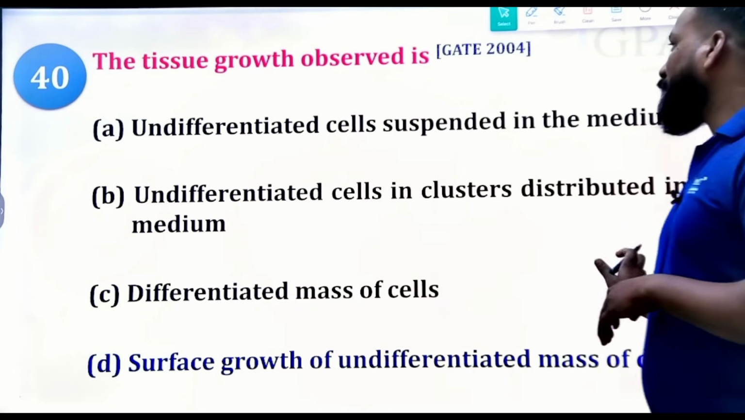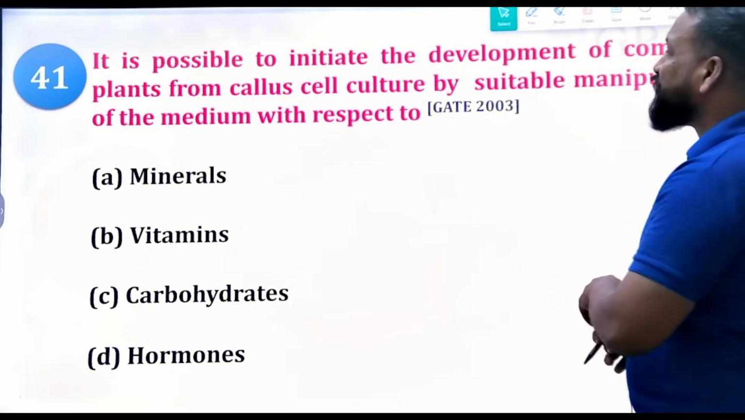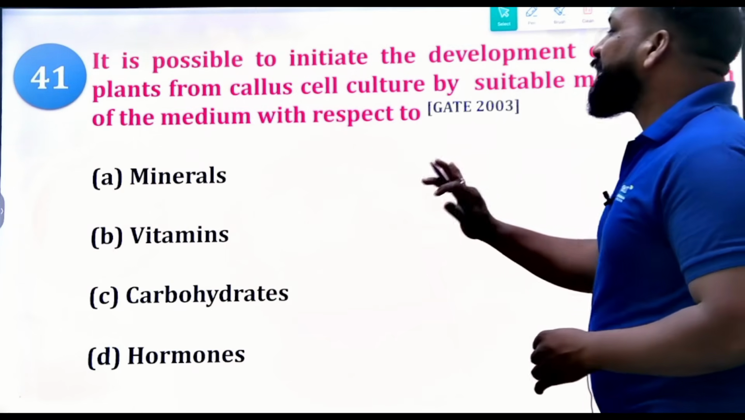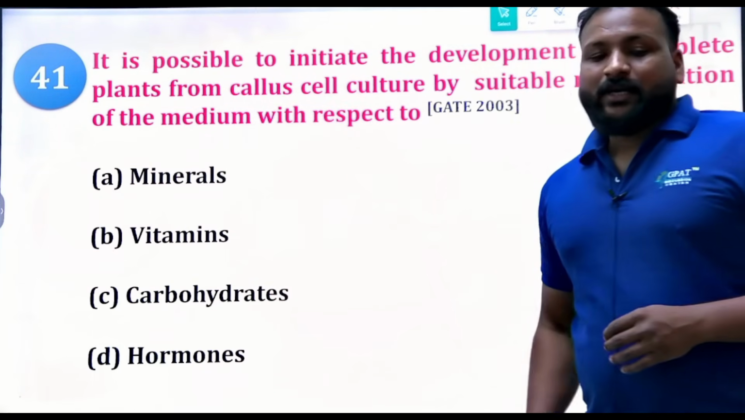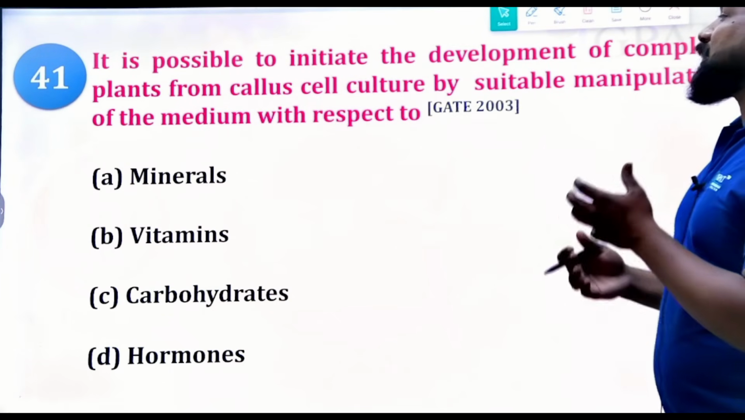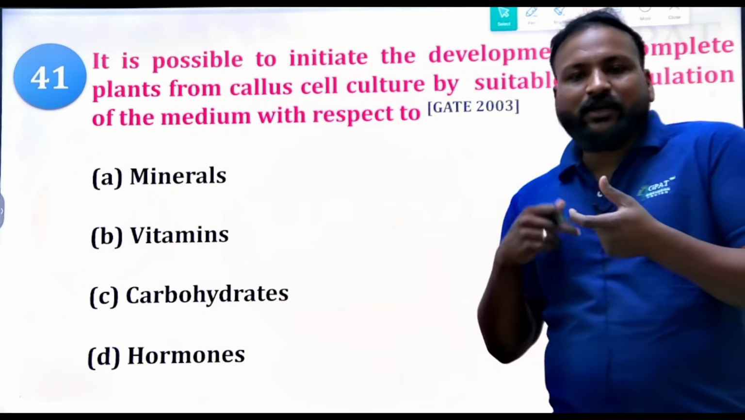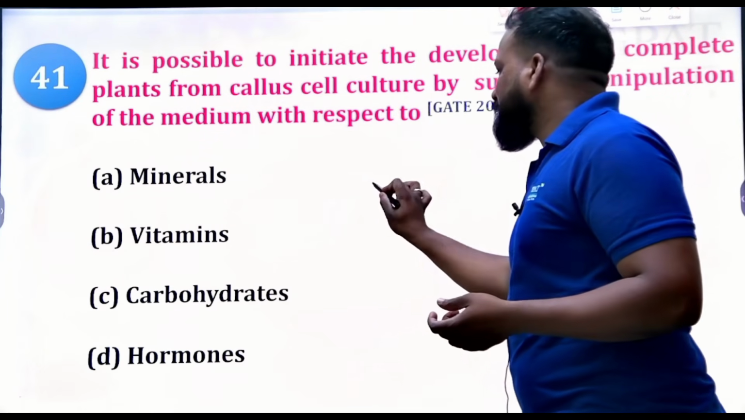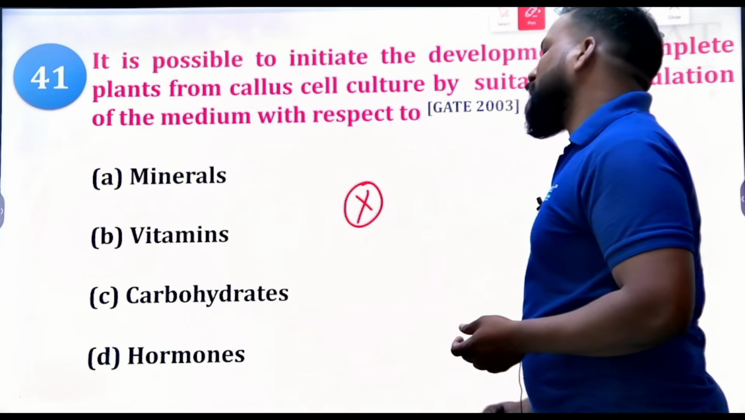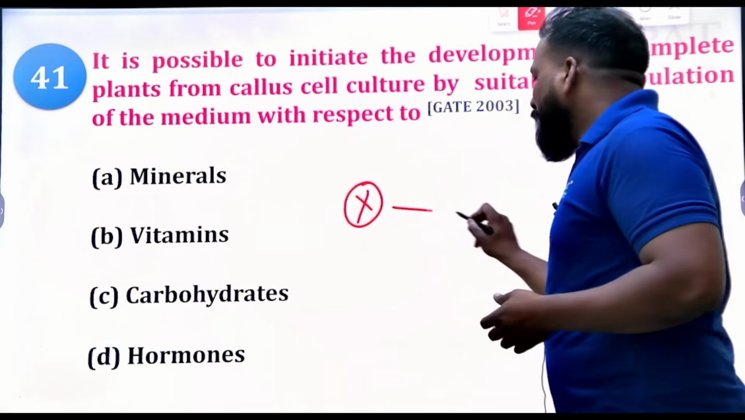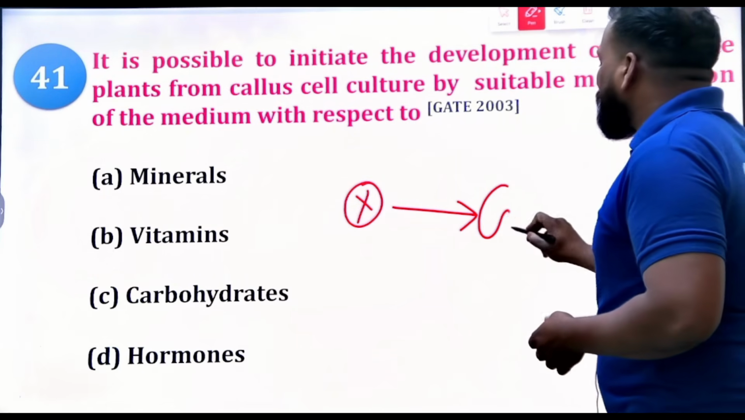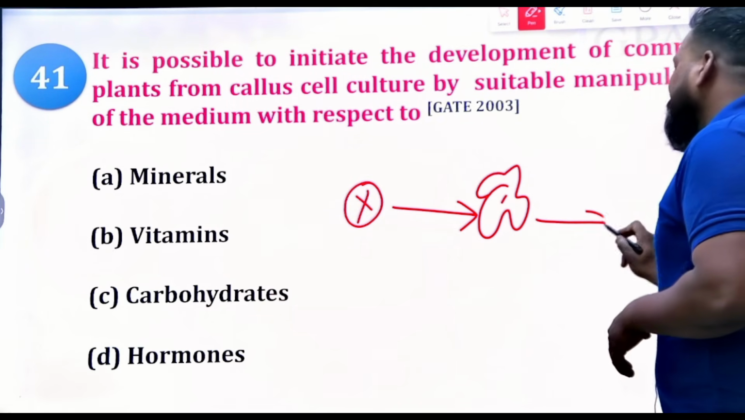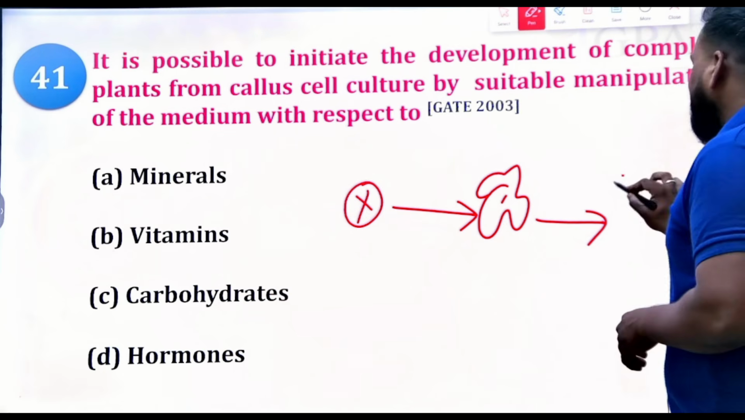Next, it is possible to initiate the development of a complete plant from the callus culture by suitable manipulation of the medium with respect to what? We can develop complete plants from callus. See what we are doing in plant tissue culture: we are selecting a cell or a tissue. From that you develop a mass of undifferentiated cells called callus. This callus is differentiated into different parts.